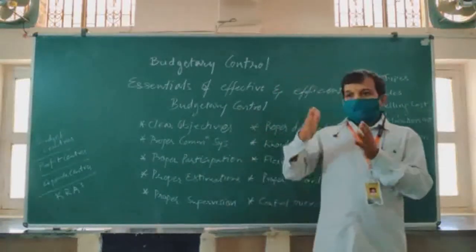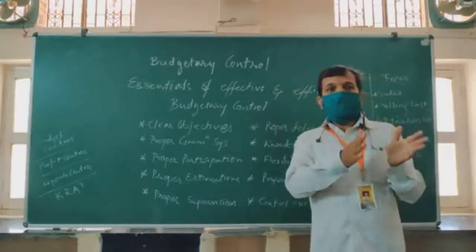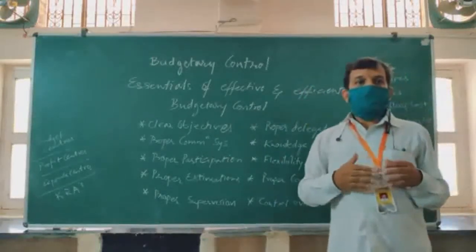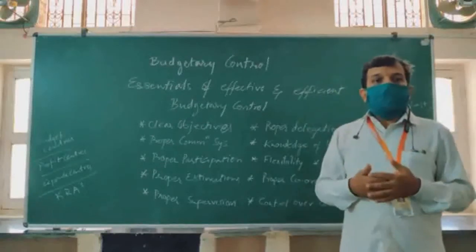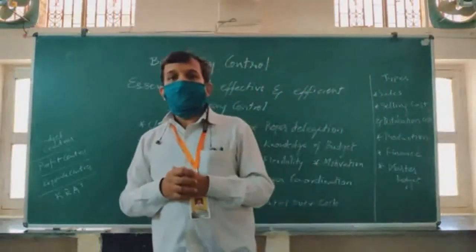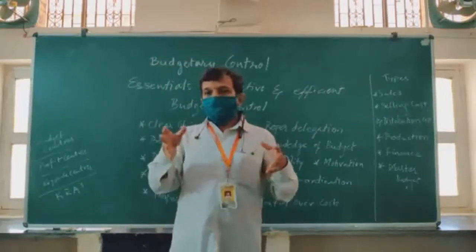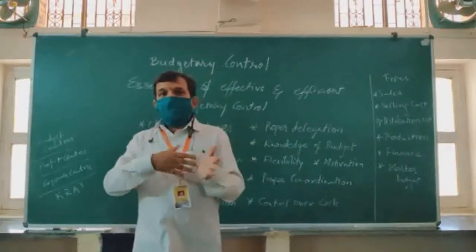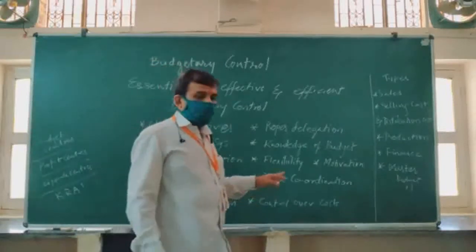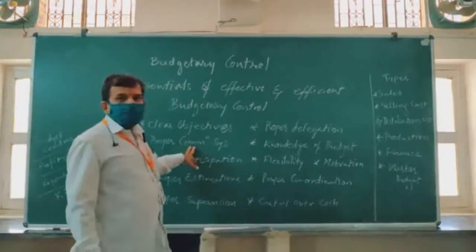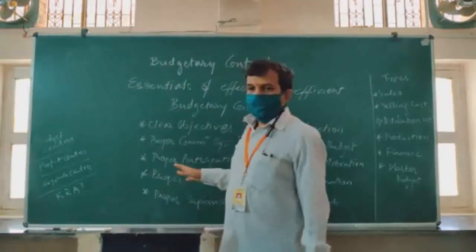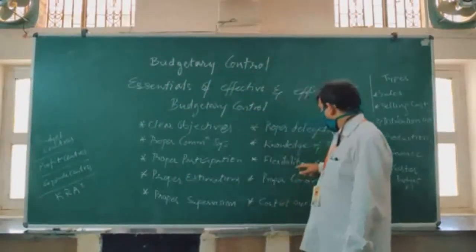For example, if something is produced and physical distribution has to be done, and there is a problem with transportation and the cost of transportation suddenly escalates, the entire profit margin may be eaten away and eroded. That should not happen. Therefore, there must be a proper communication system which is going to coordinate between the various departments of the organization.